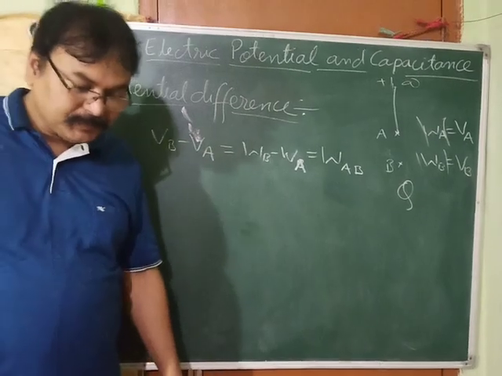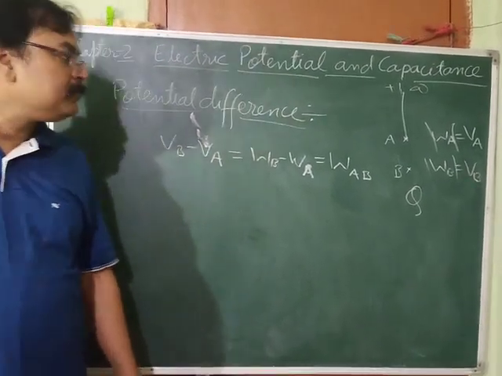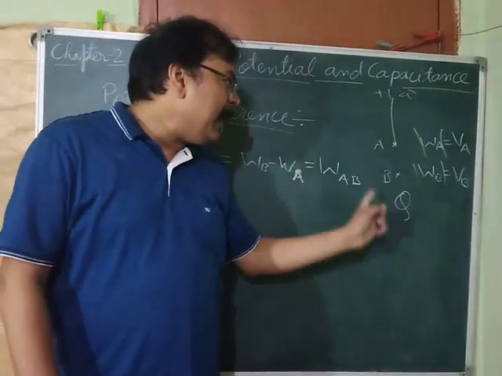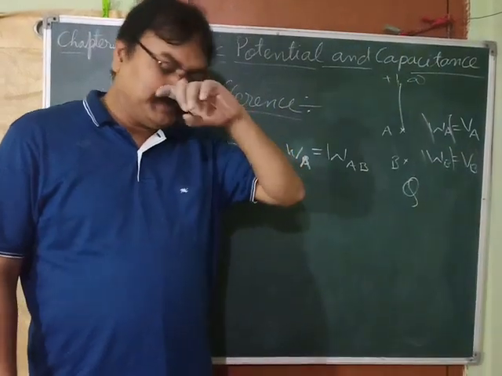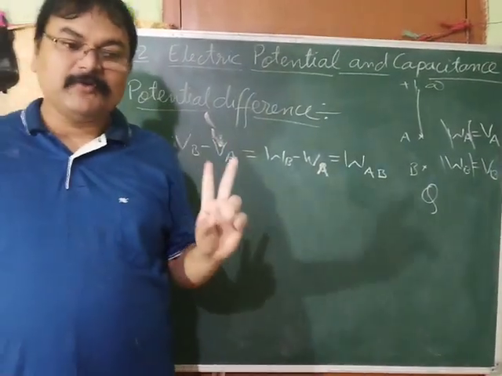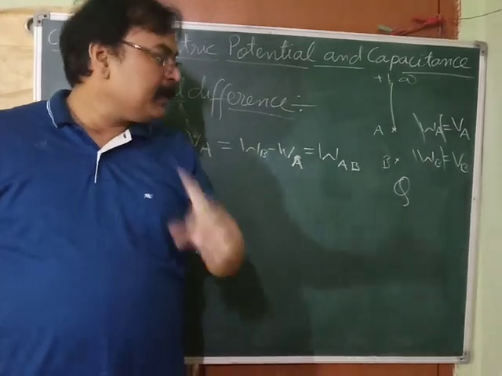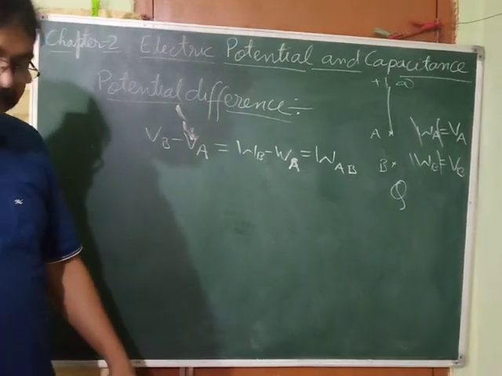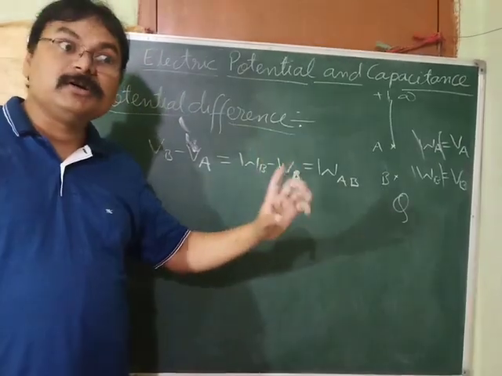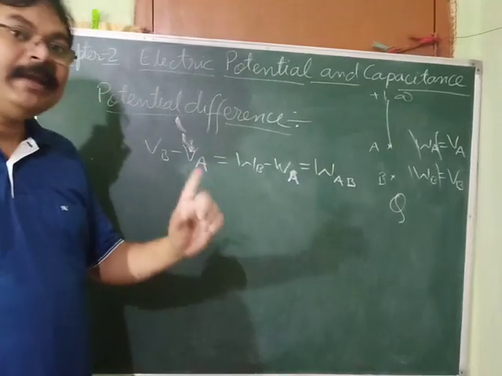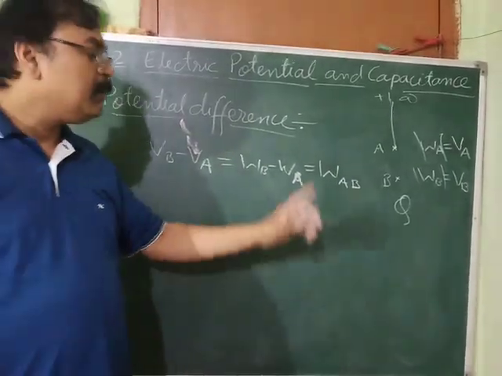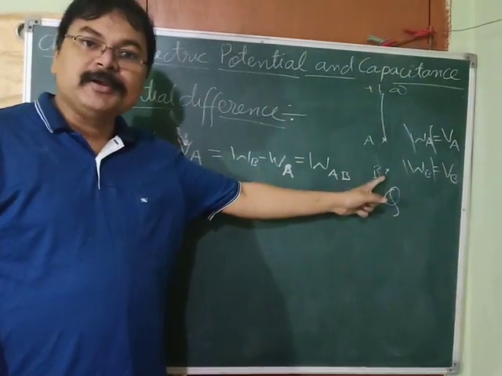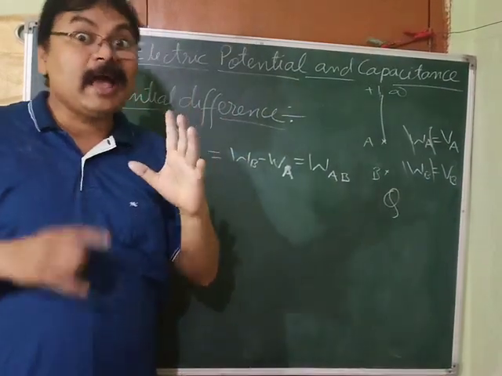Potential difference between any 2 points in an electric field is defined as the amount of work done in taking a unit positive charge from one point to the other point without any acceleration.